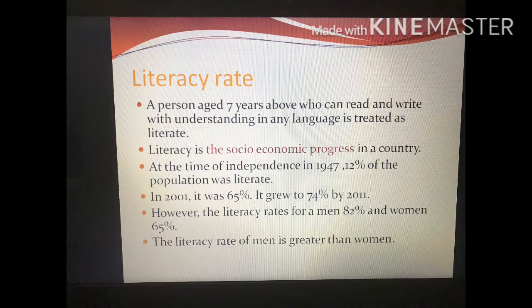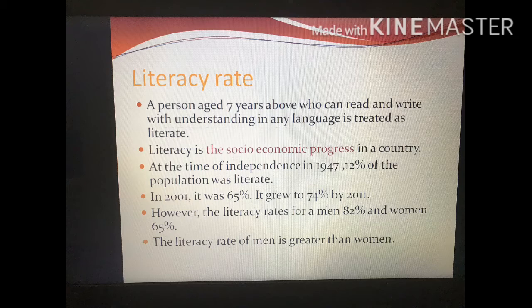Now, literacy rate. Literacy rate is all about studying. It means the illiterate people and literate people: how many people are illiterate and how many are literate. A person aged 7 years and above who can read and write with understanding in any language is treated as literate. So literacy is a socio-economic progress in a country.